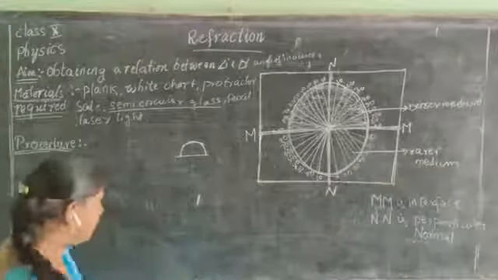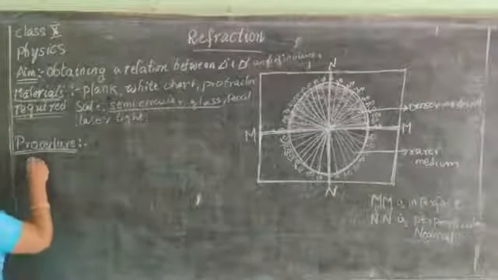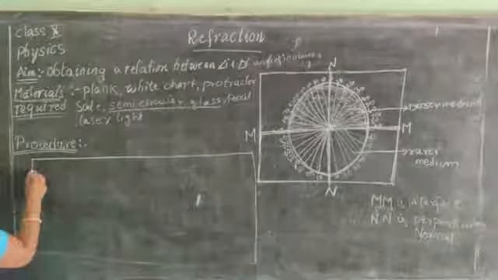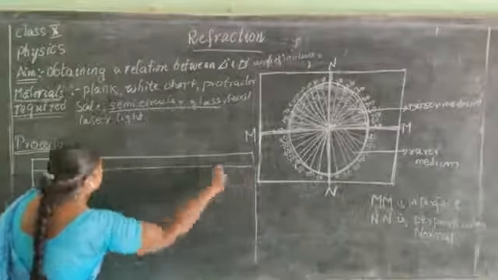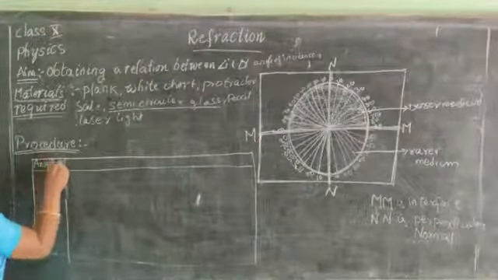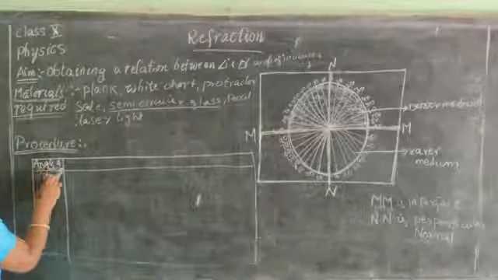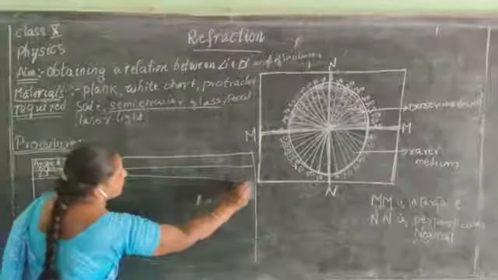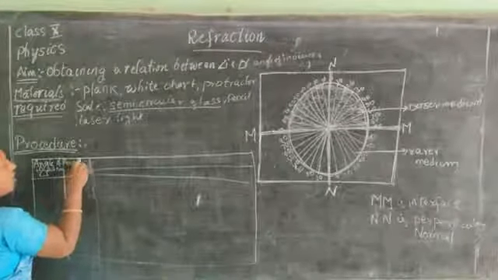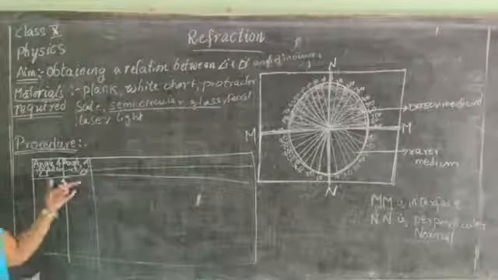So, try to draw the tabular column. What is this? Angle of incidence, that is angle I. Now this is angle of refraction, that is angle R. You are supposed to note down this table.